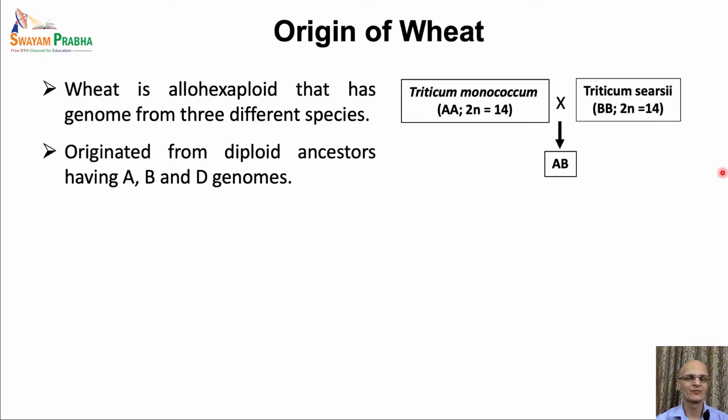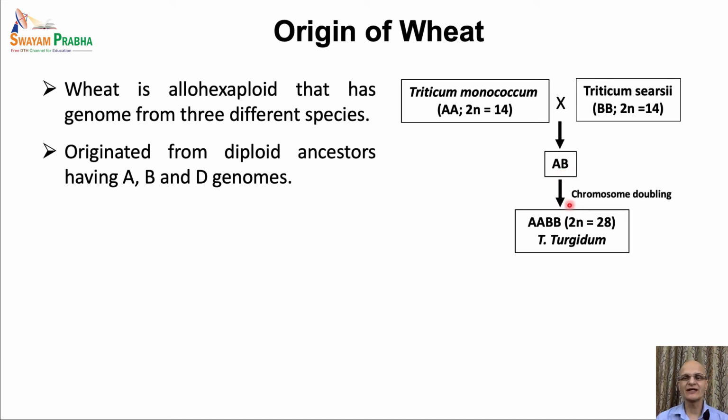Gametes from these 2 diploid ancestors had 1 copy of the genome set, and they fused together to form the zygote having 14 chromosomes, but again these were not homologous, as they belonged to 2 different species. Therefore, this hybridization was immediately followed by chromosome doubling that resulted in the AABB ploidy level and created a tetraploid species of wheat.